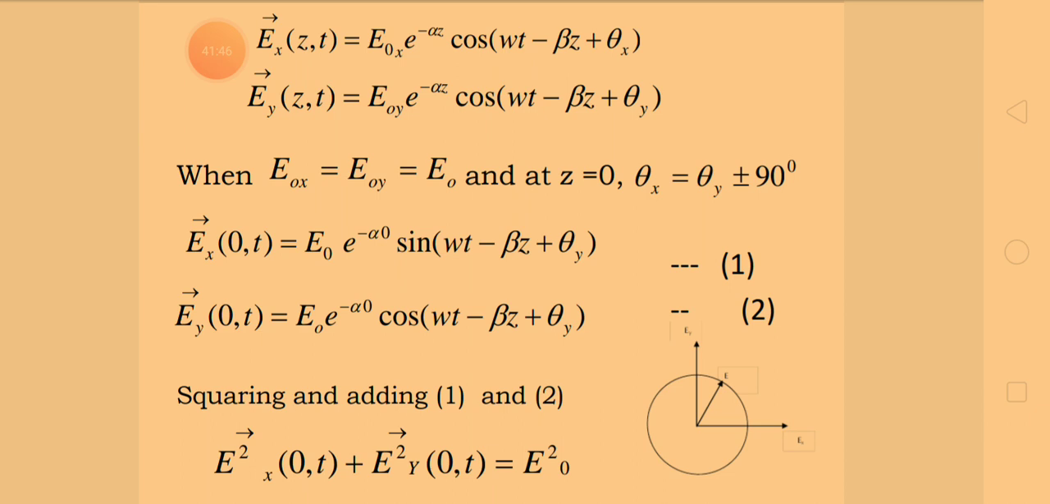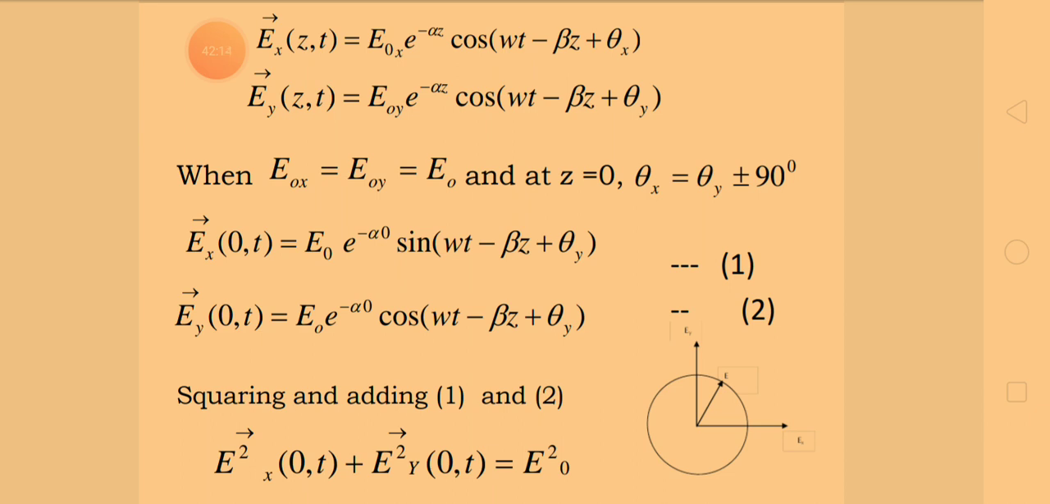When the electromagnetic wave is propagating in the z direction, we had our original expression. From that, the components of that electric vector, Ex and Ey, are written separately. Now let us put the condition under the case of circular polarized wave. Here theta x is equal to theta y plus or minus 90 degrees and z is equal to 0